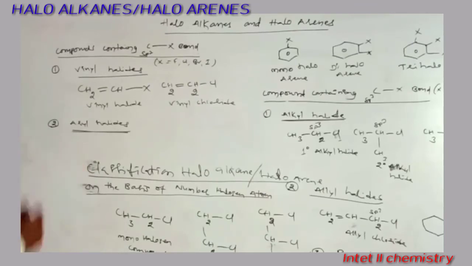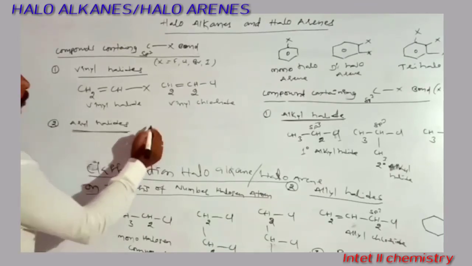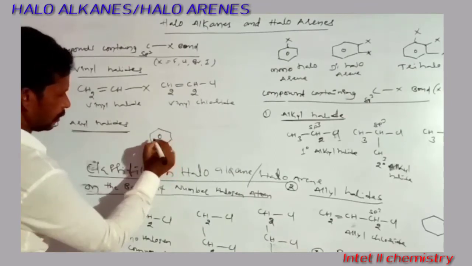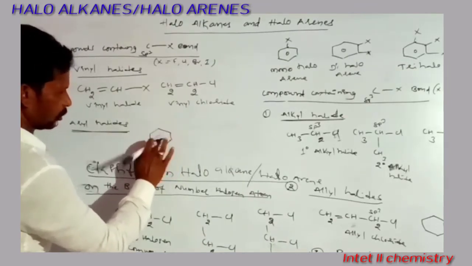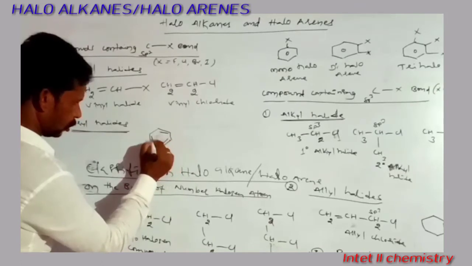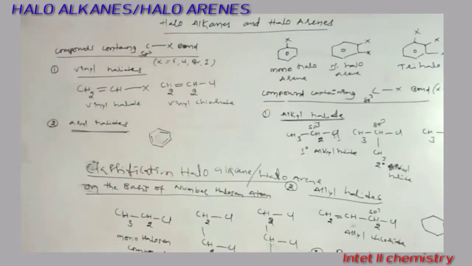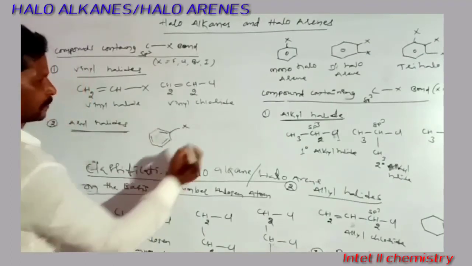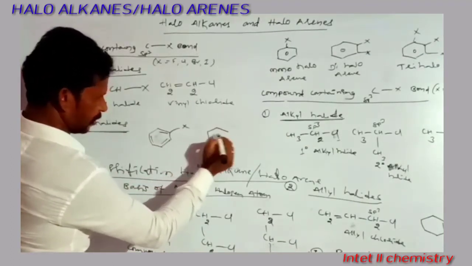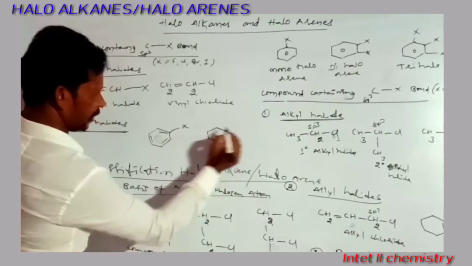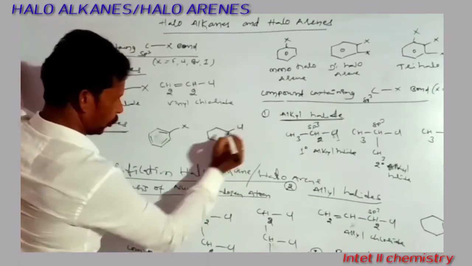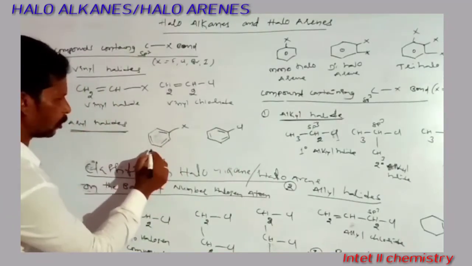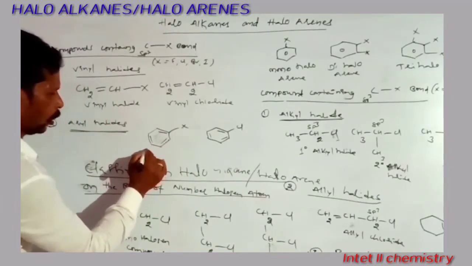For the example, I write benzene with X; you have to practice the proper writing of benzene like this. Specifically, I am writing another benzene ring with chlorine. The name of this compound is haloarene.